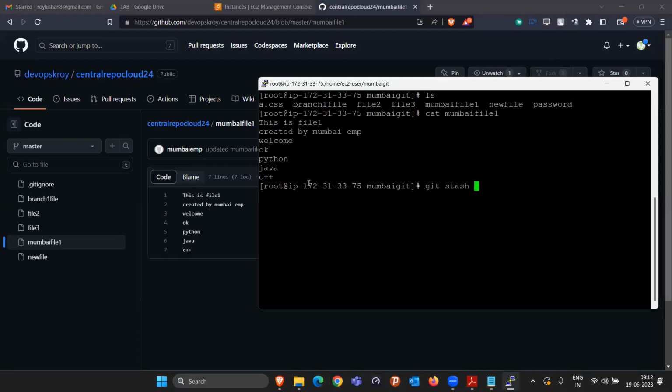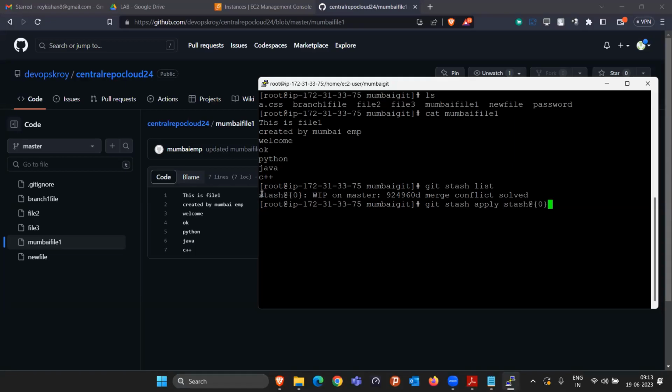And what it has done is, whatever changes were made at that time, it moved them to some temporary storage. So I will simply say git stash. Do you have any temporary storage? I want to list it. So they will say, yes, one thing is there, stash@{0}. Simply you have to copy this. And here you have to say git stash apply and paste this.